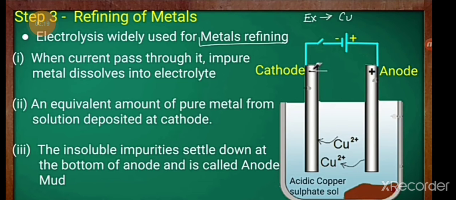Here there are two electrodes: one is the anode and another one is the cathode. They are connected to the battery, and there is a copper sulfate solution in the beaker. This is an acidic copper sulfate solution. Then when the battery is on, current is passed through the circuit. At that time, copper is deposited at the cathode, and the impure anode dissolves.